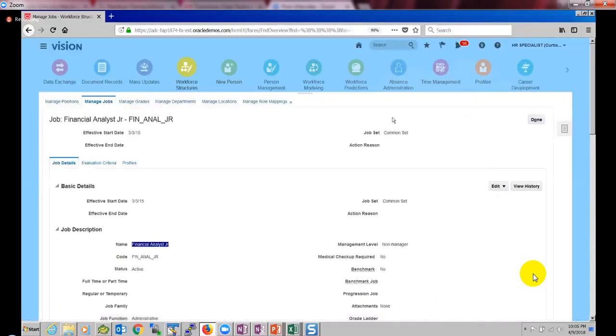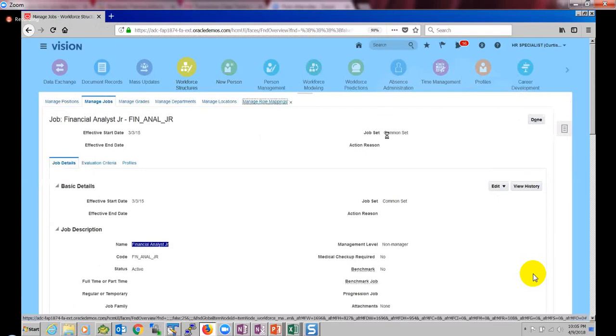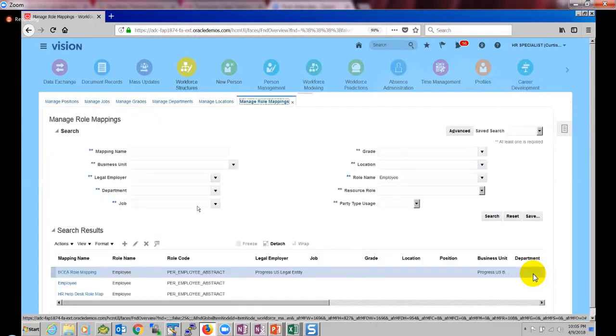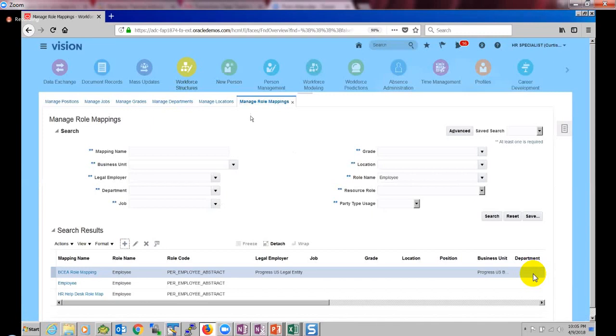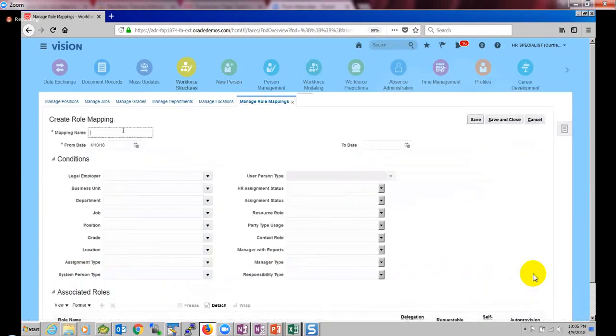Now I am going to manage role mappings again, and I am going to create a manage role mapping here, and I will name it Rainbow RB financial junior analyst mapping. I want to give it from the beginning of time, 1/1/1951, and the end of time, December 31st, 4712.